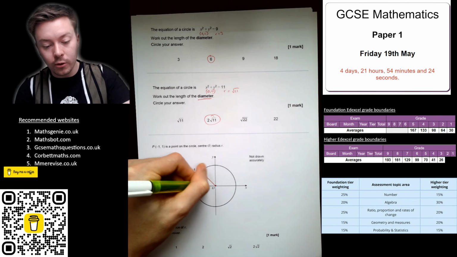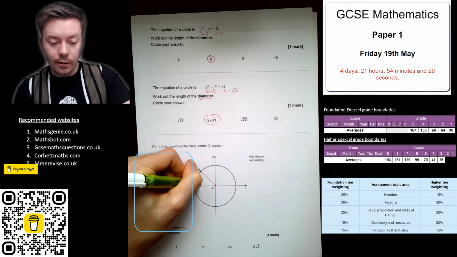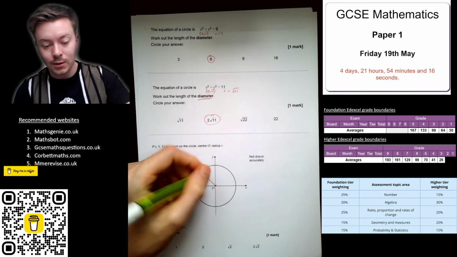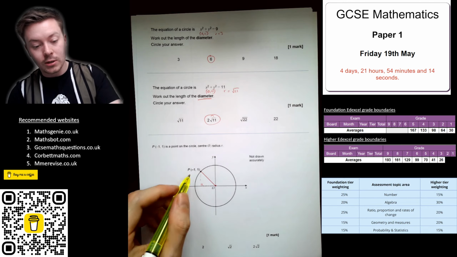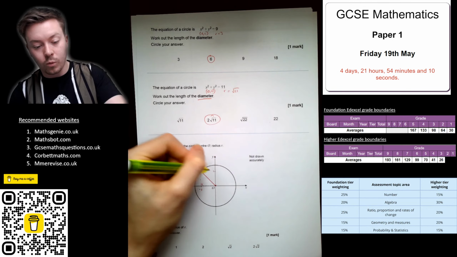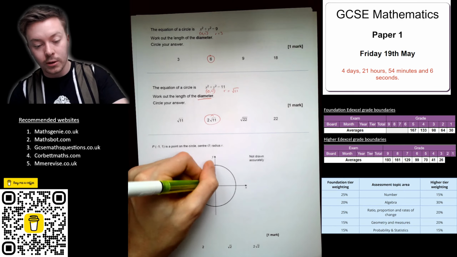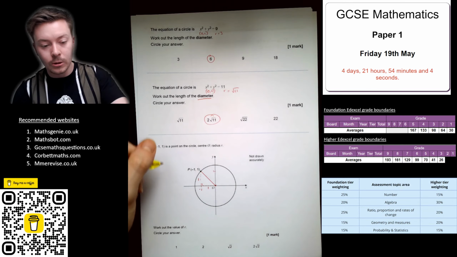If I draw these dashed lines, a vertical line going straight up from the x-axis, because it's negative 1 on the x, and this has to be a height of 1. So it's gone left 1, so that length there is 1, and it's gone up 1, so that length there is 1.